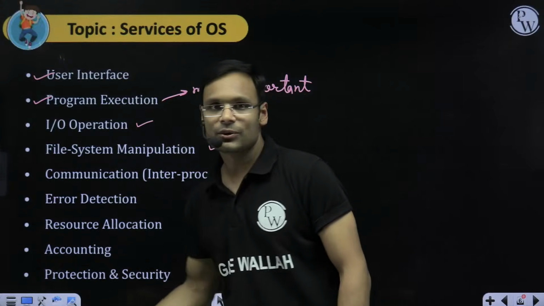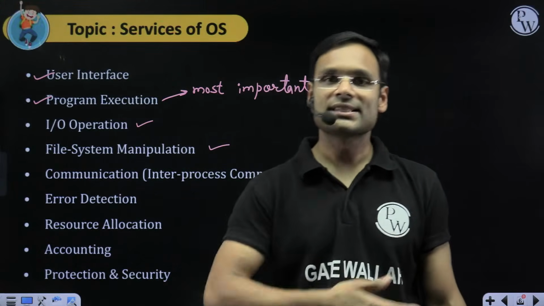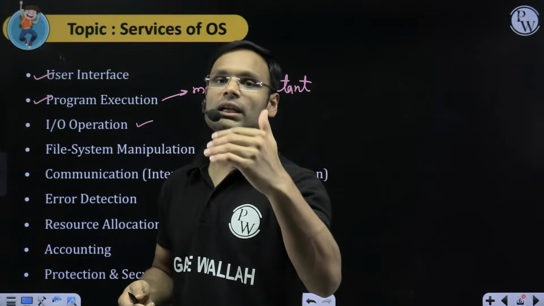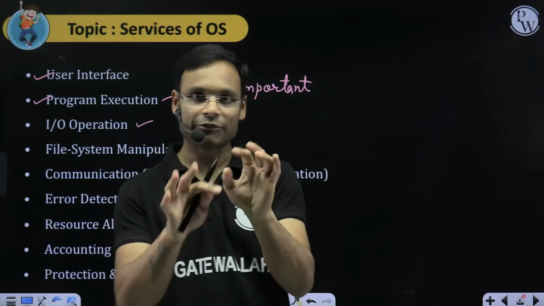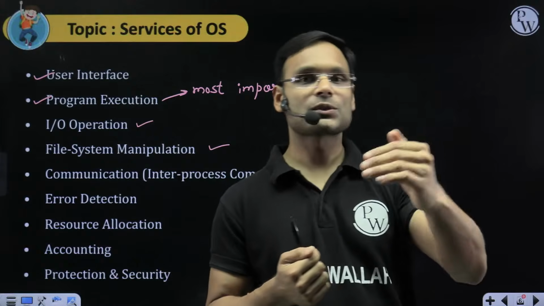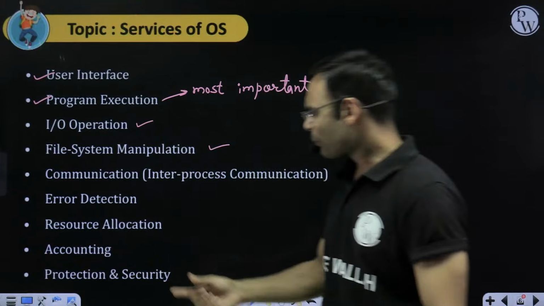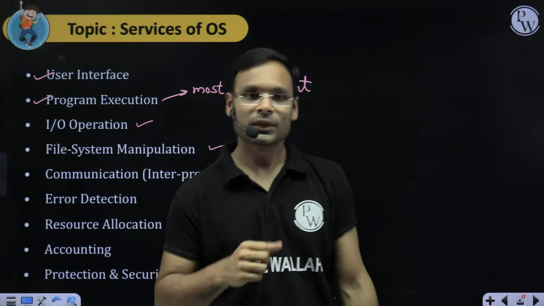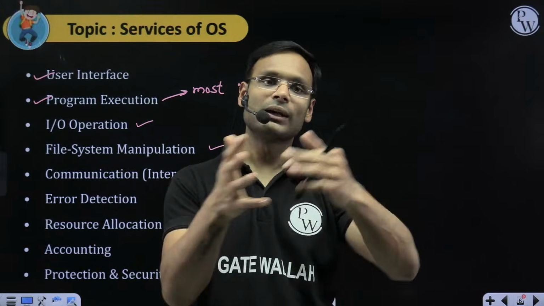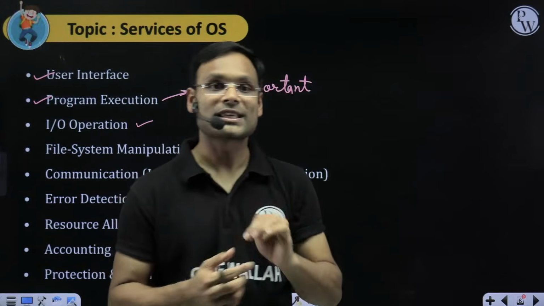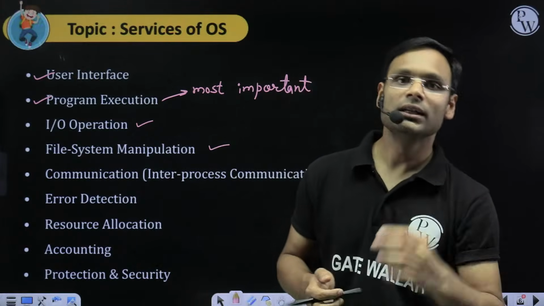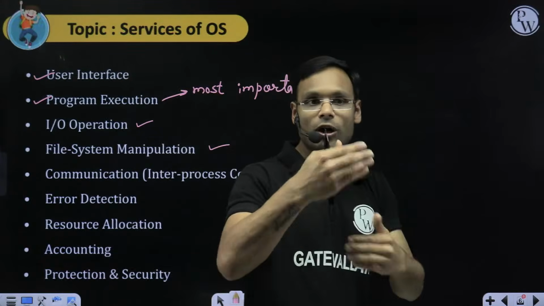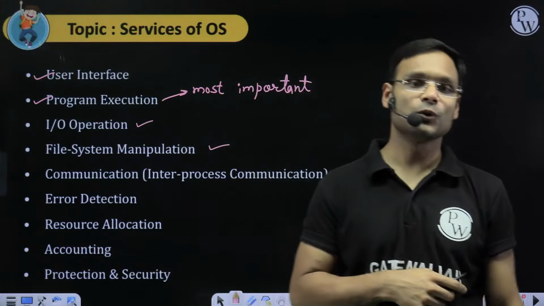Then protection and security. The system has to be protected and secured. Whatever data is on your computer system, nobody should read it without the password. If you have a password set for the computer system, without the password the data should not be accessible. For protection, there are so many other things which we will learn eventually during the course. There is protection of devices, protection of process or instruction execution, and protection of memory. When the topic comes, I will talk about protection of each and every individual thing slowly.